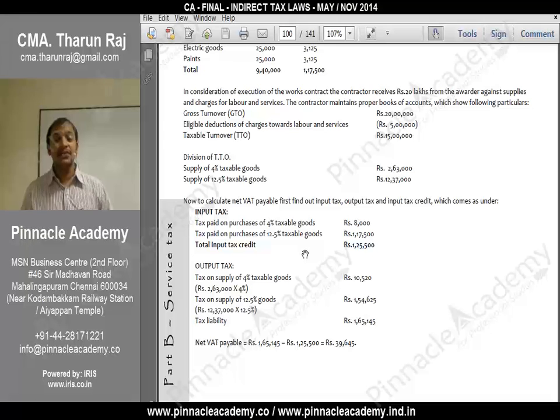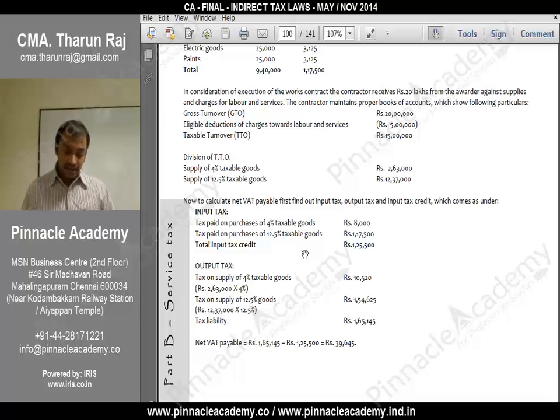So what method is he following for computation of VAT? Deduction method. As per the deduction method, he has taken the total contract price of 20 lakhs and ascertained the value of services as 5 lakhs and the balance 15 lakhs. On 15 lakhs, he needs to pay tax at the VAT rate.